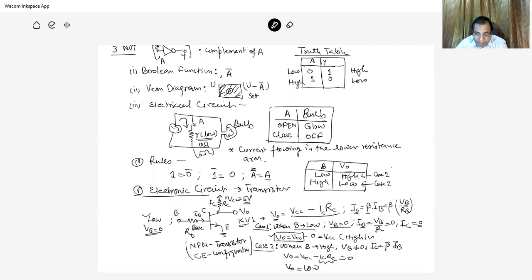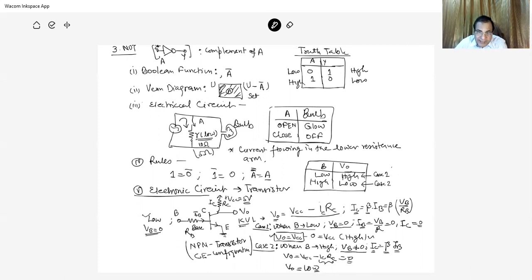Now case 2, when B is high. The voltage across the base is high, which means the base current is high. Multiplied with beta, the common emitter current gain, it gives the collector current IC. IC is a finite value, so the potential drop across the collector resistance is finite, in such a way that VCC minus IC RC will be 0. This is 0, which means the output is 0.